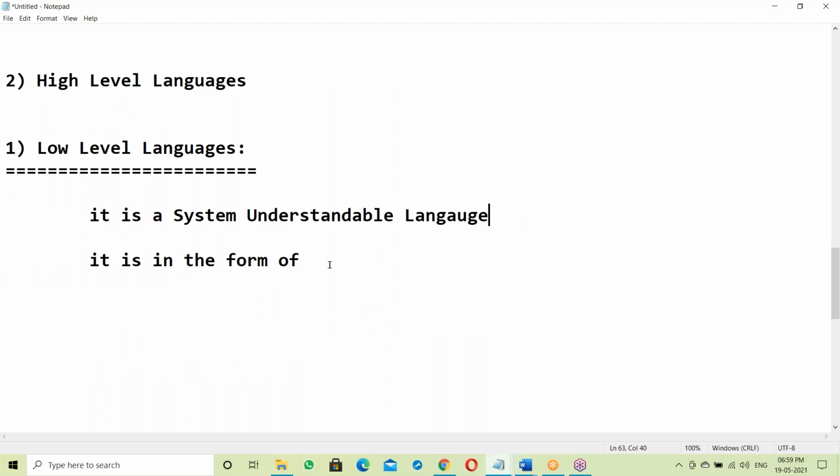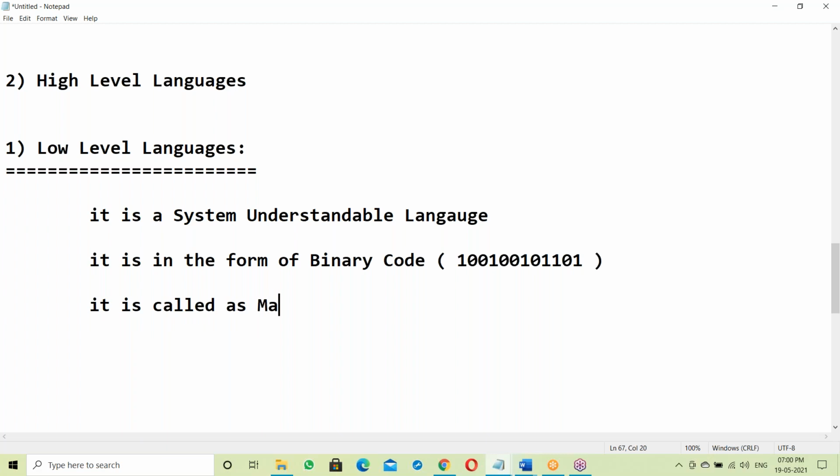System means computer, so it is computer understandable. It's a processor understandable language in the form of binary code, like zeros and ones. It is called machine language.